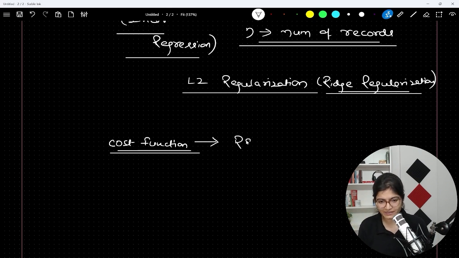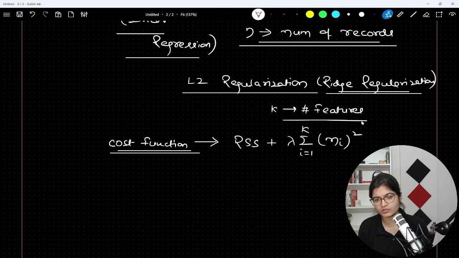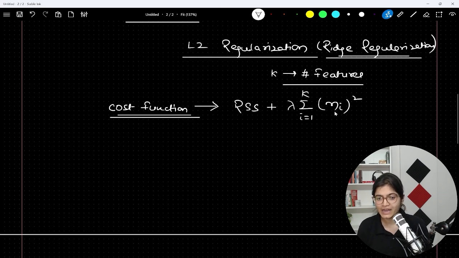Take that as it is, the RSS value which I have defined above, plus lambda times summation of i equals 1 to k of m of i whole square. Now this k indicates the number of features in a given data, the number of columns or features, whatever you can say. And this m of i indicates a slope point.